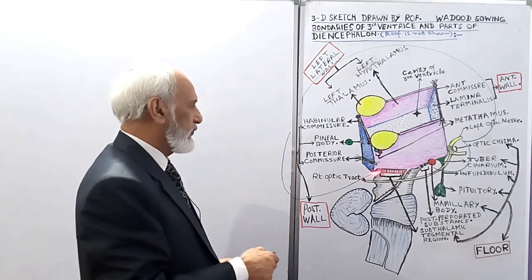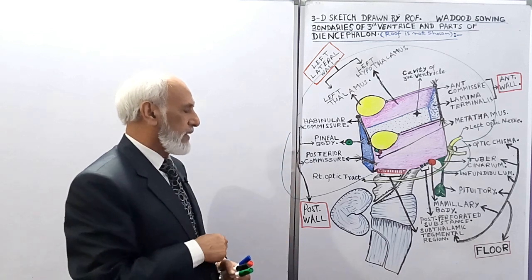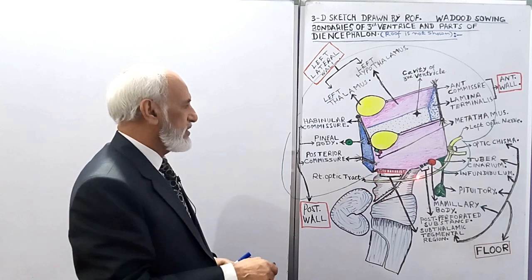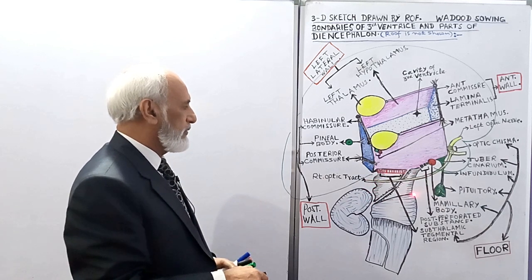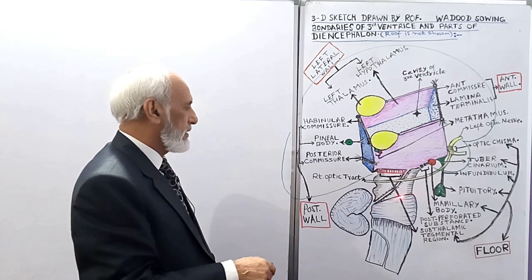So with this we finish with the external features of the prosencephalon. Then there is midbrain or mesencephalon. Next to midbrain is the hindbrain, which is known as the rhombencephalon.